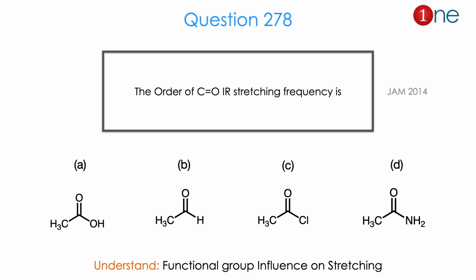So from the question of IR stretching frequency and the 4 different structures, you might realize the question is really about functional group versus stretching and its influence on the carbonyl. The answer is C. Let us see how.